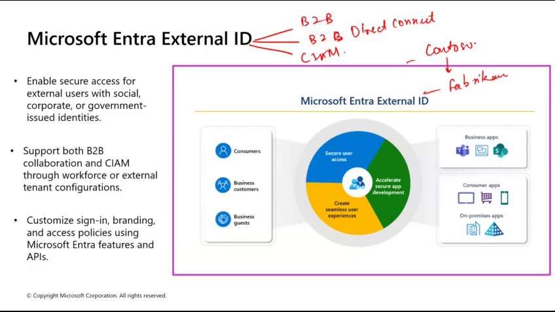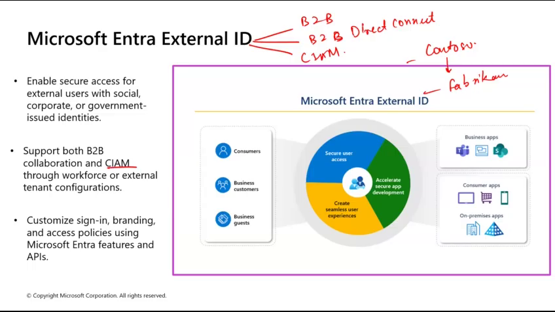Then comes CIAM. Here you can see customer identities. Now, who is this for? This is the customer door. Let's say people buying your products or using your public application. For example, a shopper at Amazon.com, a shopper at Flipkart, or anywhere. They sign up themselves using a social account like Google, Facebook, Apple, phone number, email ID, anything, or their personal email.